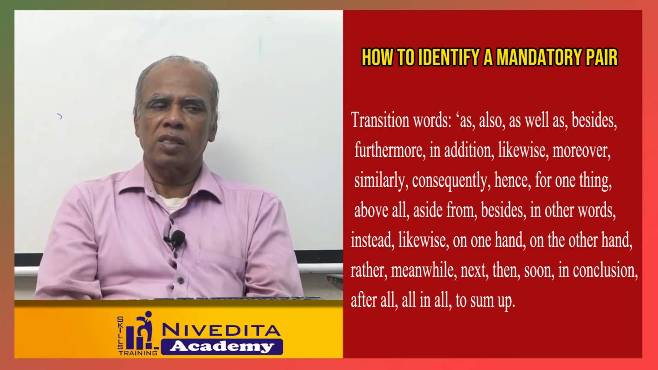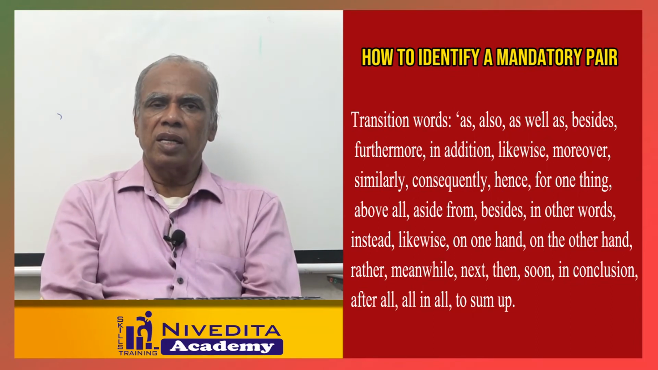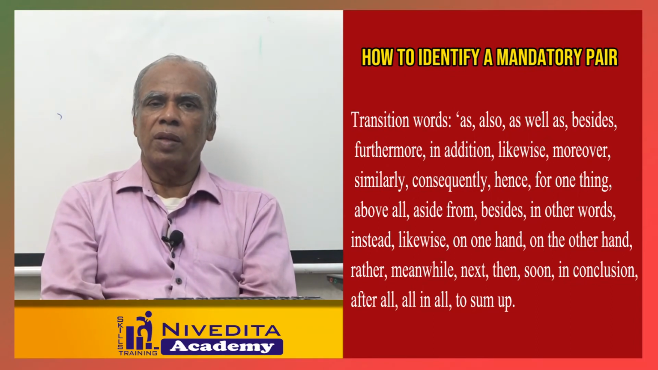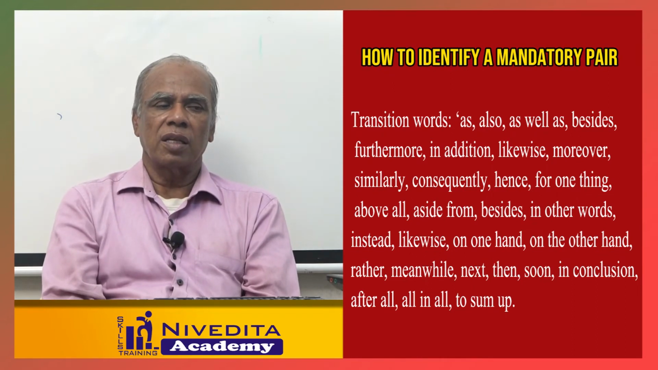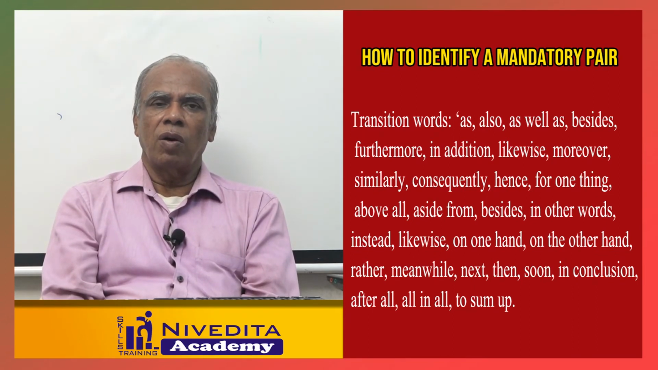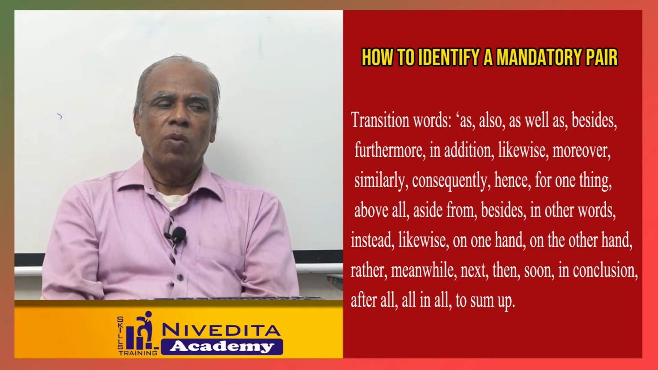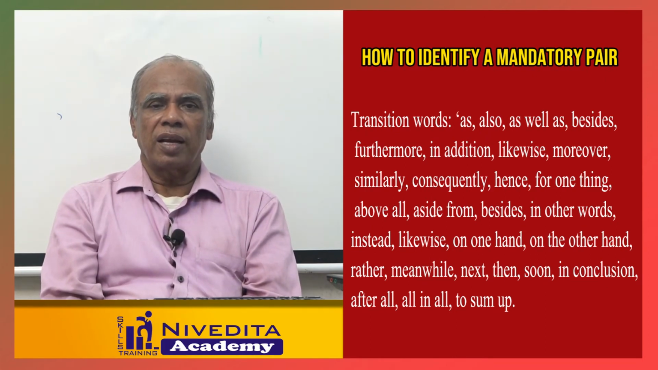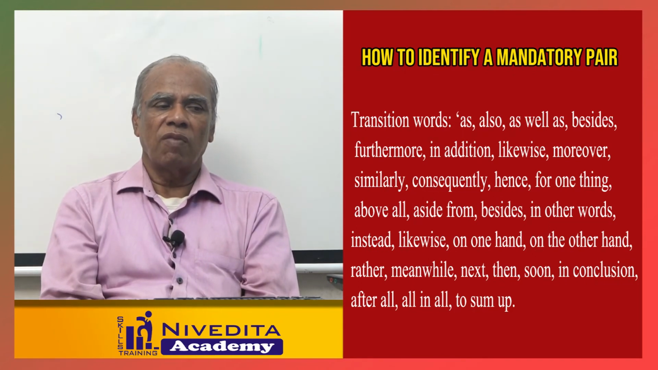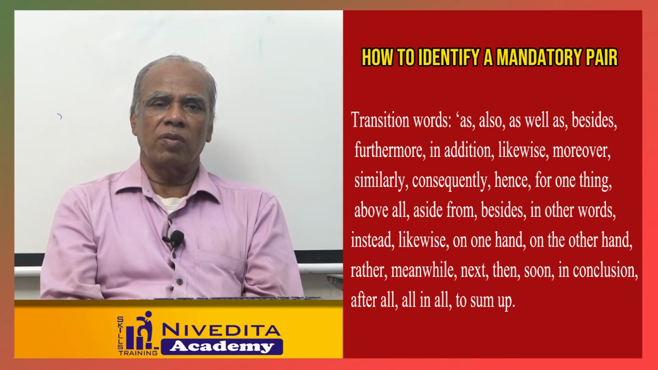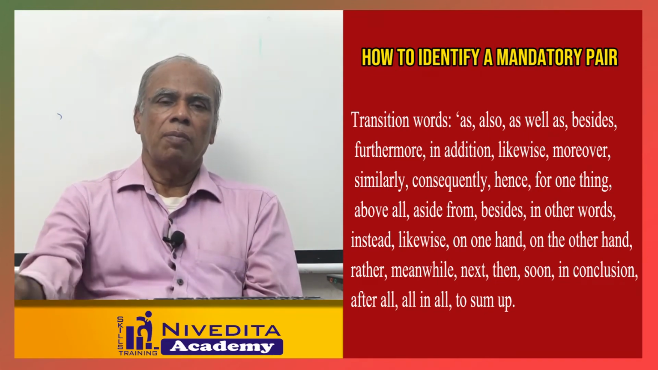Also, as well as, besides, furthermore, in addition, likewise, moreover, similarly, consequently, hence, for one thing, above all, aside from, besides, in other words, instead, likewise, on the one hand, on the other hand, rather, meanwhile, next, then, soon, in conclusion, after all, in all, to sum up. These words will help you to find whether there is a mandatory pair of sentences.